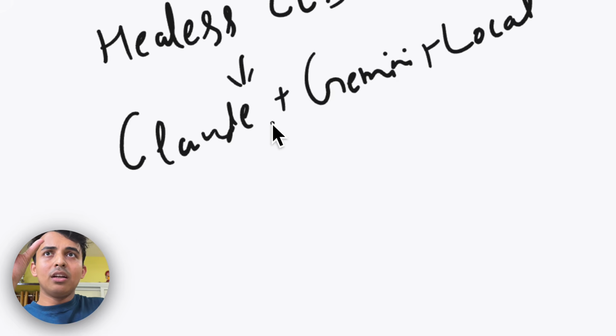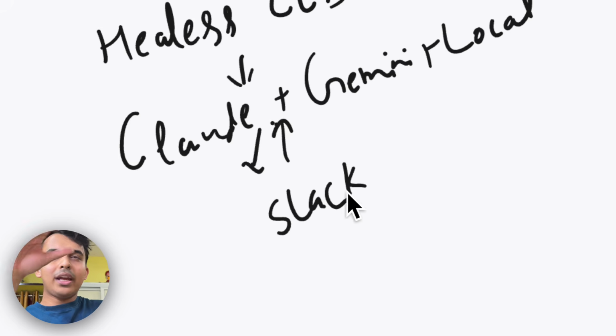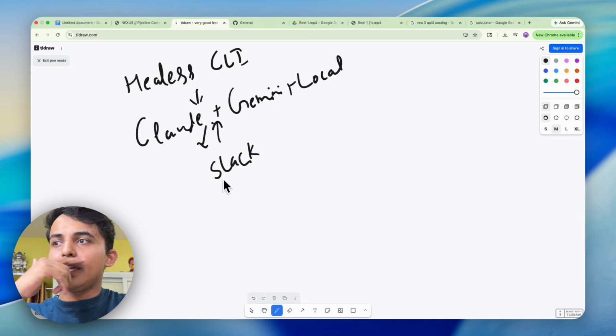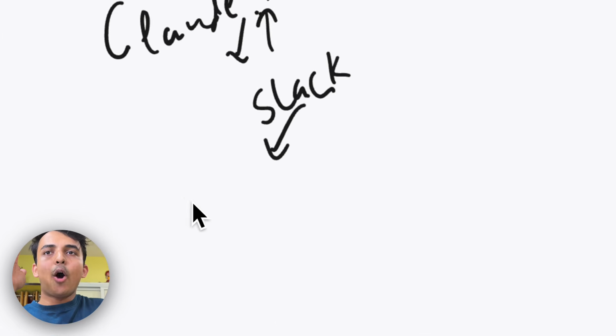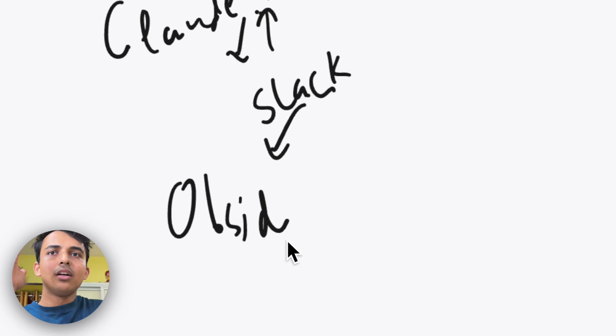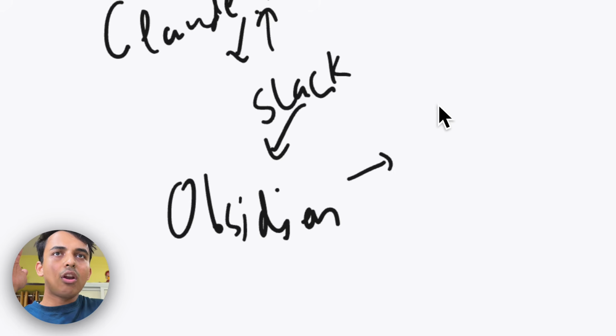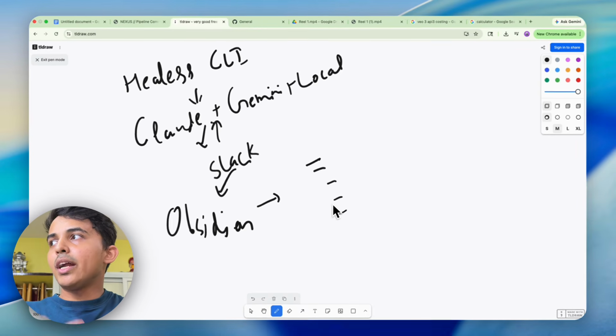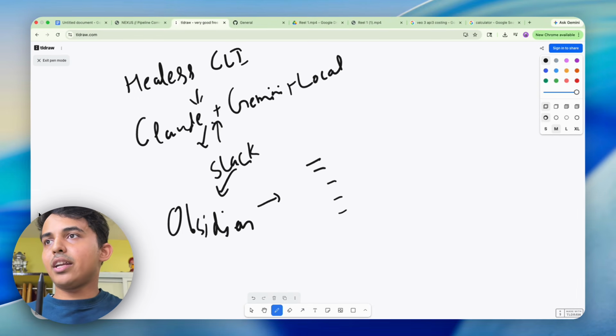Then I hooked it up with Slack, because I like the way they arrange things, like my teams for research, scripting and everything. Then I have Obsidian, which takes all my scripts and runs them. I have it running over here. Let me check if it has been added here. Yeah, it was perfectly added there.